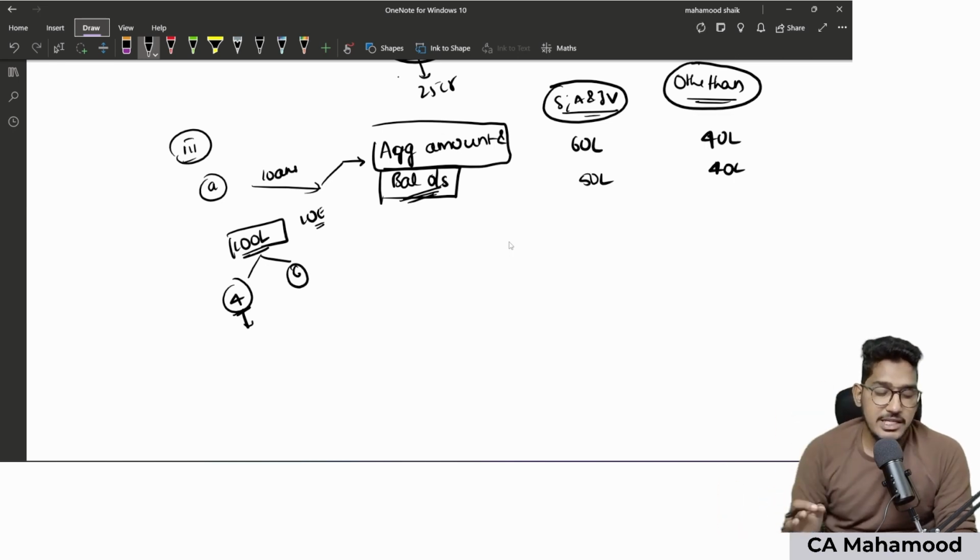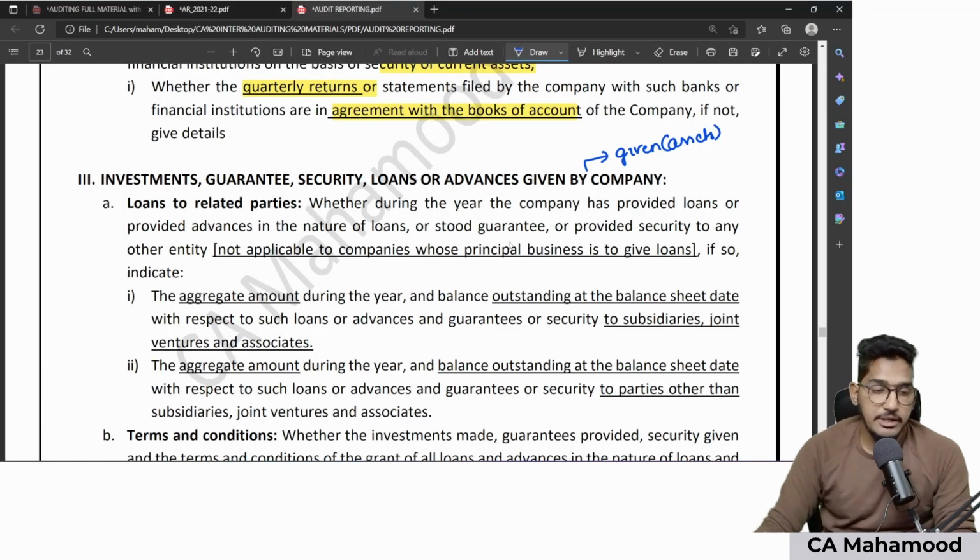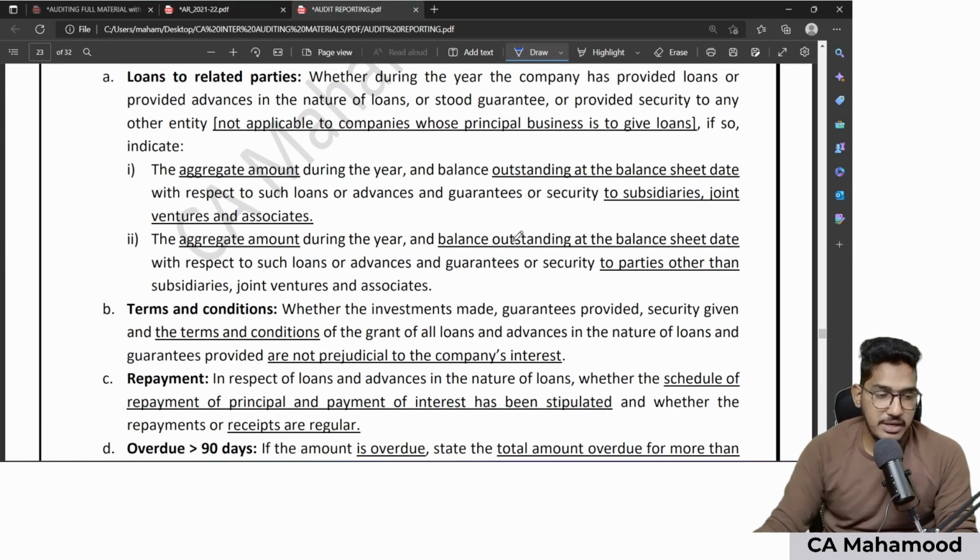So like that, in case my client has given loans to any of the related parties, I need to divide the aggregate amount of loan given and balance outstanding for subsidiary, associate, joint ventures separately and other than subsidiaries, associates, joint ventures separately. Clear? This is the first point that I tried to summarize here.